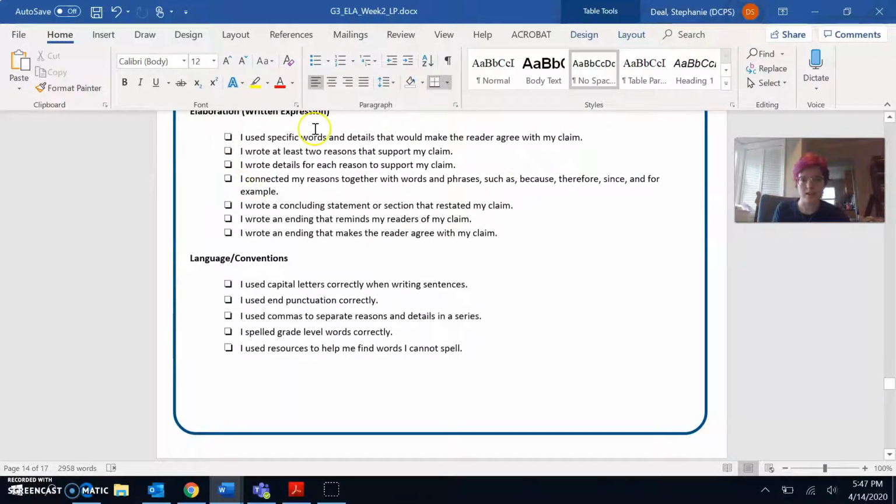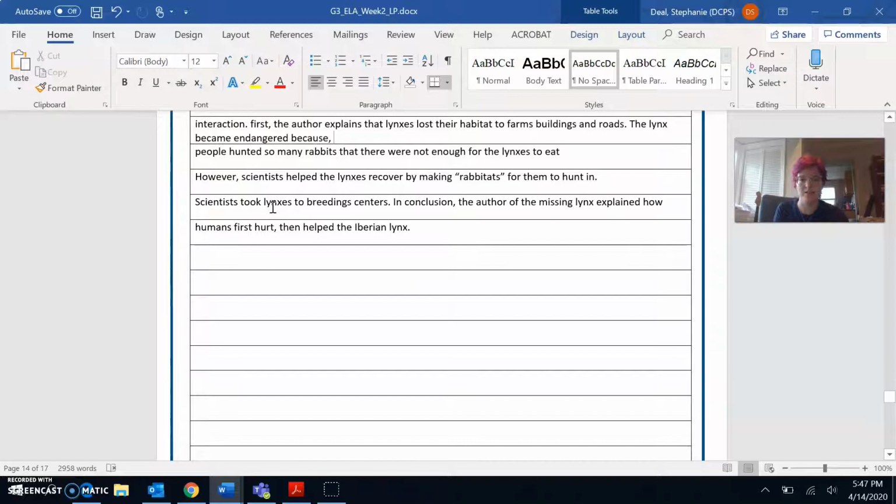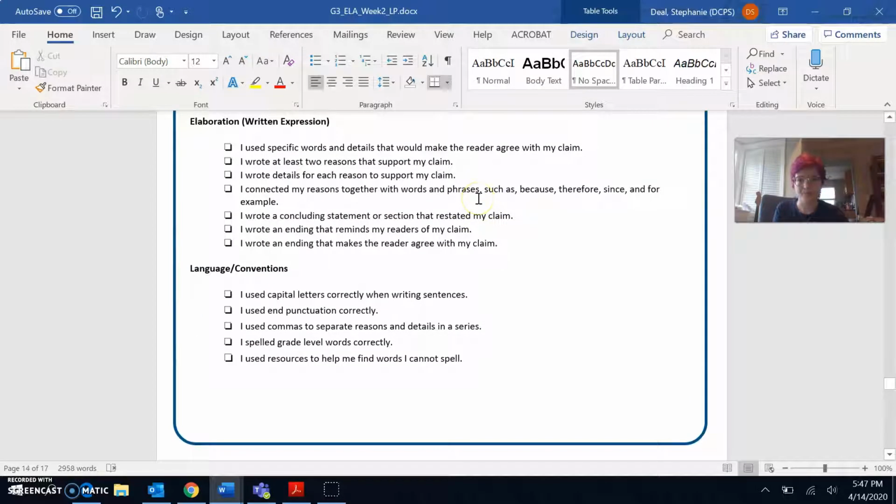I can check that off. I wrote a concluding statement or section that restated my claim. I did include a concluding sentence in my letter that says in conclusion at the beginning. I wrote an ending that reminds my readers of my claim. I did that in my concluding sentence. And I wrote an ending that makes the reader agree with my claim.